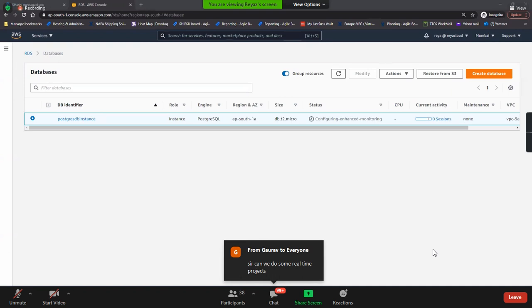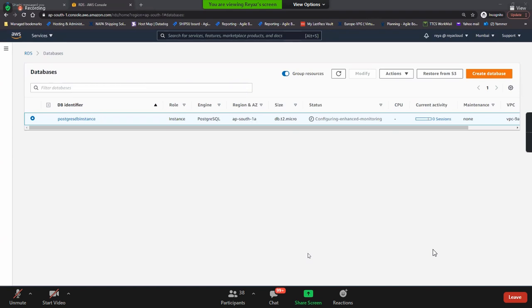Whatever we are doing, everything is real time only. Gaurav, people will fool you that they will give the real time projects and all. It's nonsense. Trust me. Whatever we are doing, this is how we'll be doing it in real time itself. The only thing is you need to integrate it. I think Naresh IT also has some projects on this separately, if at all you need.